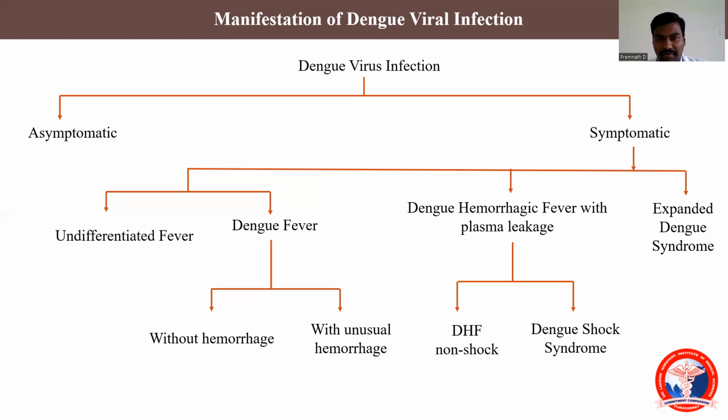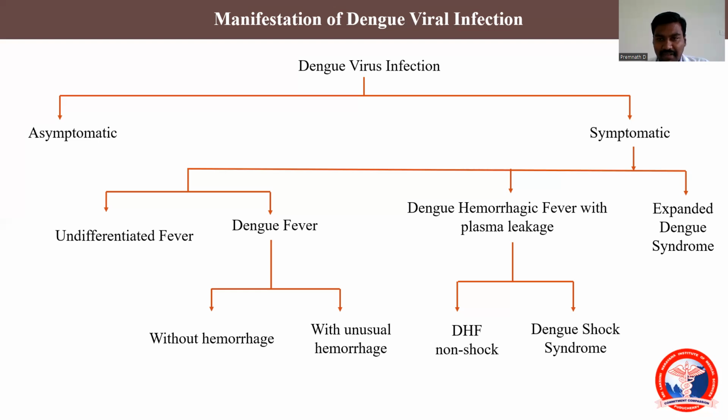For example, dengue fever. The classical symptoms of dengue fever will be periorbital pain and retroorbital pain, that is, the pain when the patient is moving or rotating his eyeball. That is a very classical symptom of dengue virus infection. Other manifestations are headache, myalgia, and arthralgia.